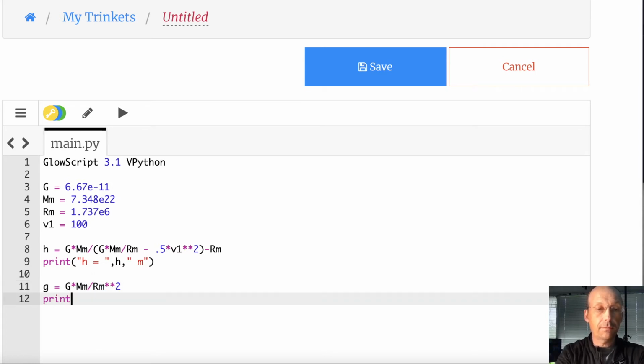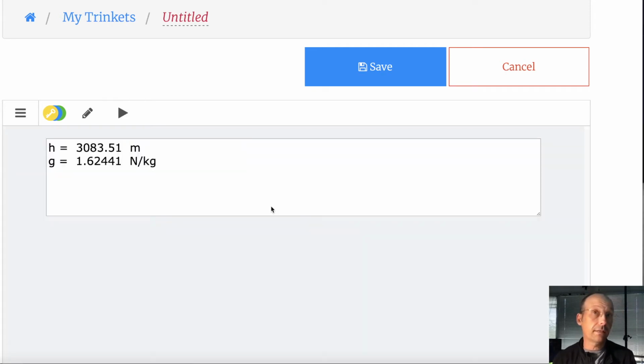And let's print that. g equals, it should be about 1/6 the Earth's g, in newtons per kilogram. Okay, so that looks like 1/6. Yeah.